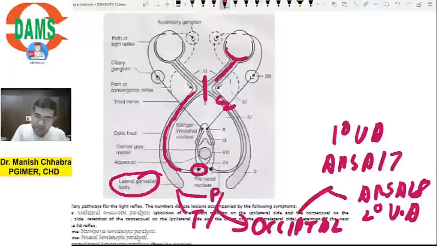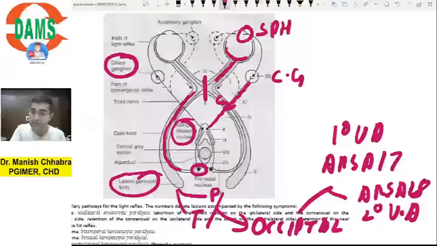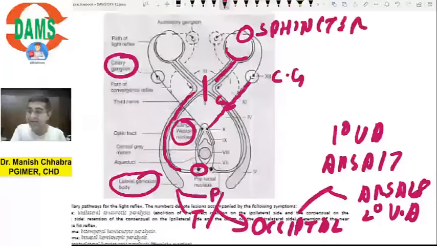So here you can see this is the Edinger-Westphal nucleus. These are the fibers which are going, and this is your ciliary ganglion. From the ciliary ganglion it will supply the sphincter pupillae. So this is the light reflex pathway, right? This is the light reflex pathway.